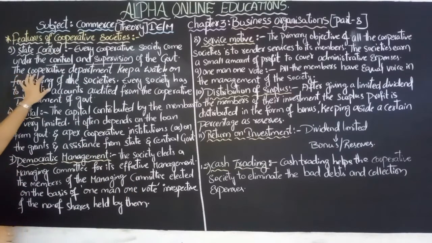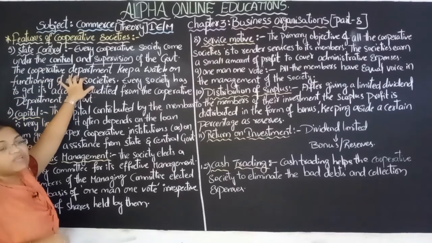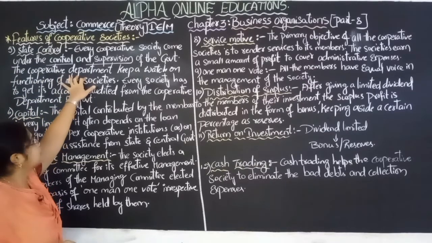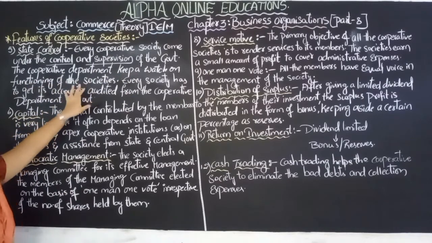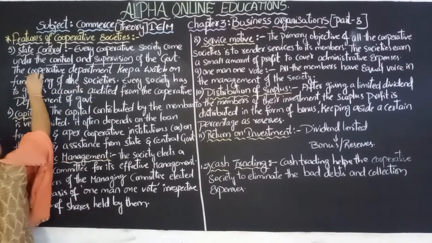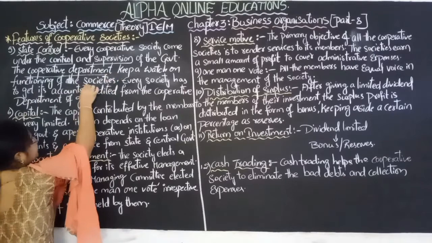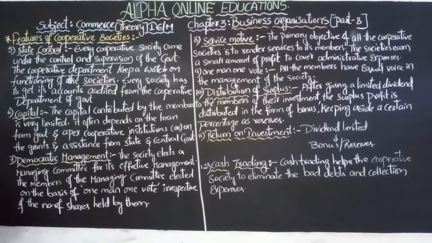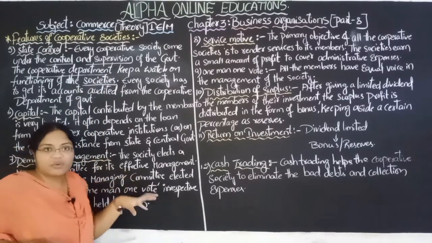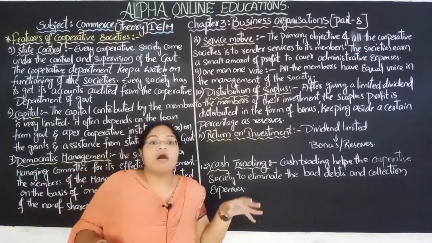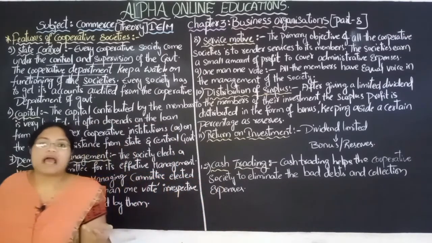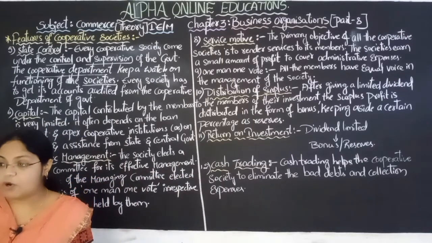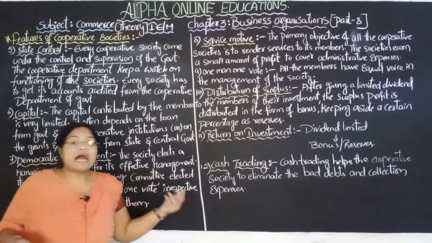The government cooperative department keeps a watch on the functioning of the societies. It checks how these cooperative societies are working, whether they are following the rules and regulations, or whether they are doing any harm to society while keeping the name of a cooperative society.